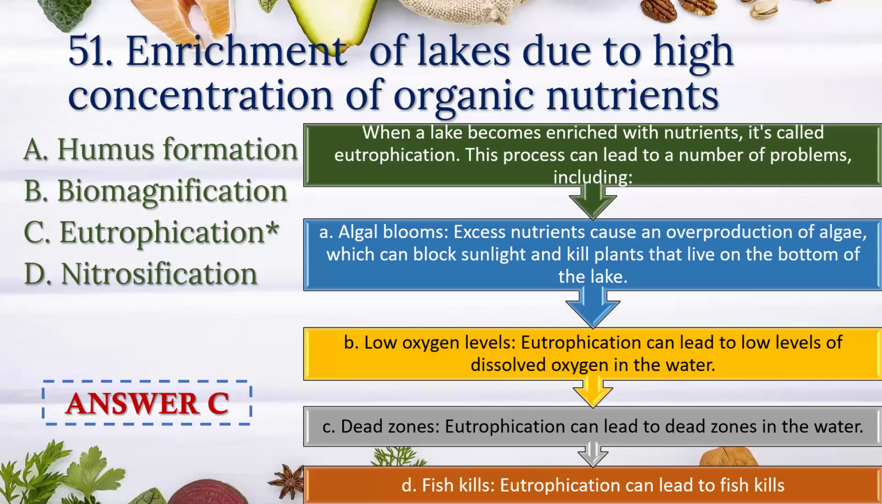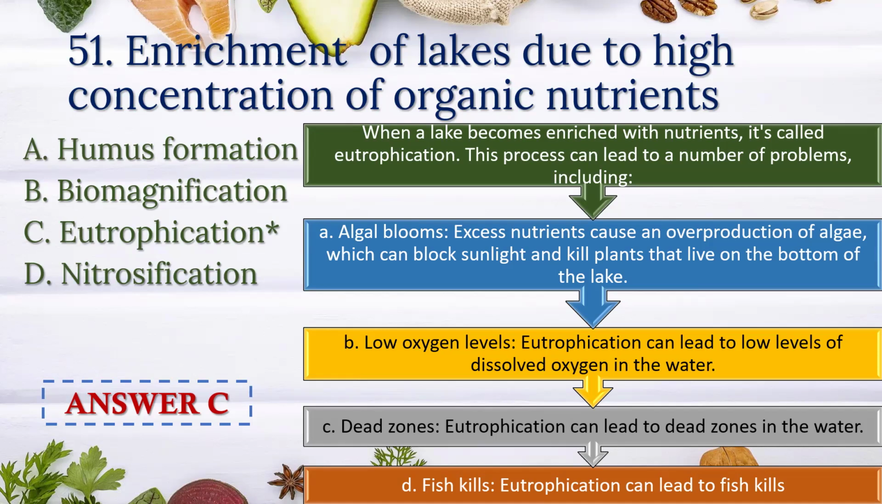Question number 51. Enrichment of lakes due to high concentration of organic nutrients. A. Humus formation. B. Biomagnification. C. Eutrophication. D. Nitrosification. So answer is option C, eutrophication. When a lake becomes enriched with nutrients, it's called eutrophication.